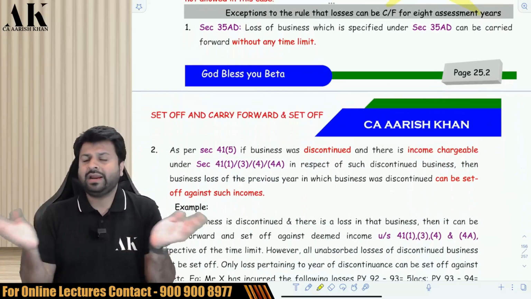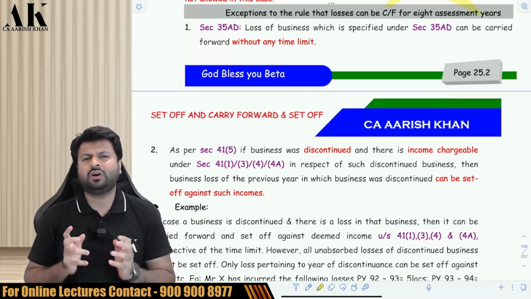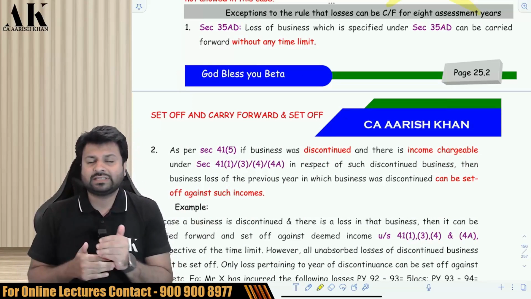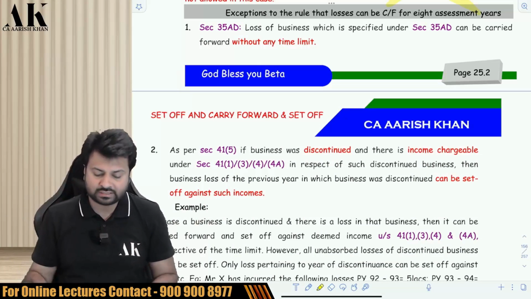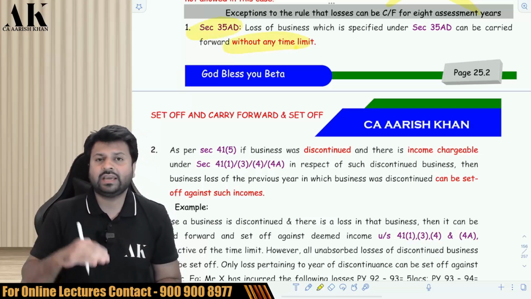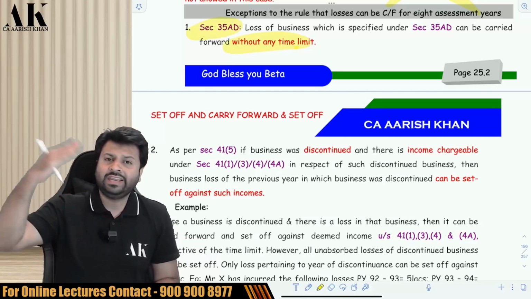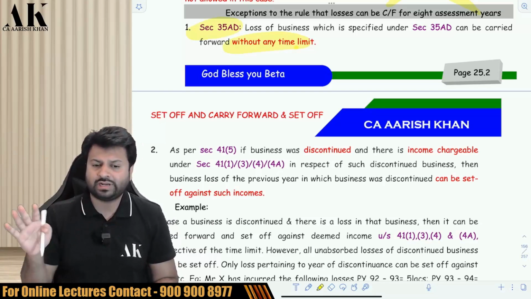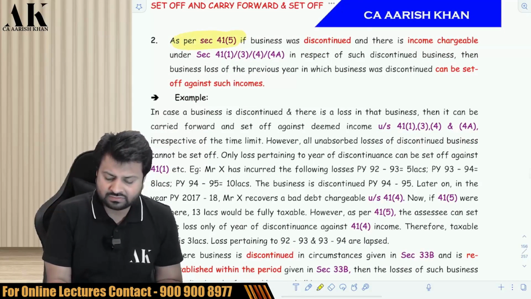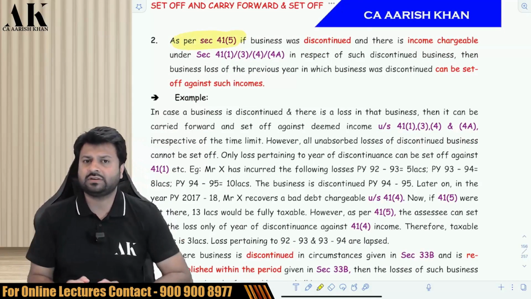Next. By default, you can carry forward the non-speculation loss for how many years? For 8 years. But there are some exceptions where you can carry forward for more than 8 years. First one is 35AD loss. You can carry forward 35AD business loss for infinite number of years. Infinite. There is no time limit. Second. The case of section 41 subsection 5. Now, what is this section 41 subsection 5?